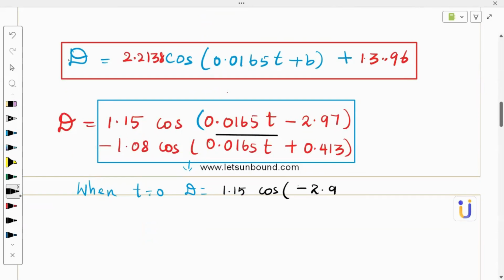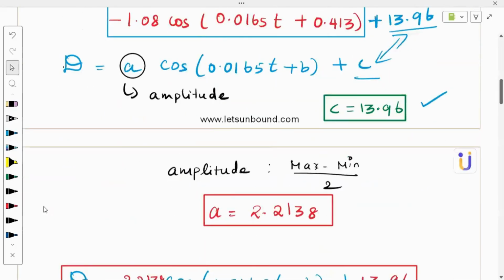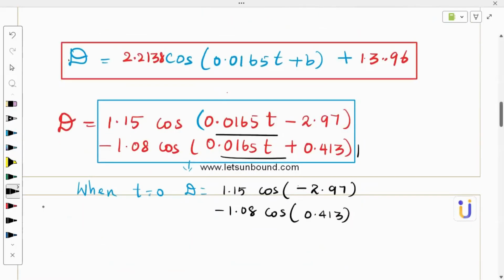Minus 2.97 minus 1.08 cos, this will vanish, 0.413. Oops, something is missing, 13.96 in this D. So plus 13.96.